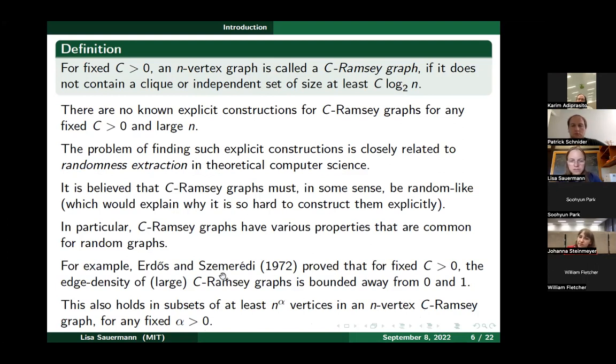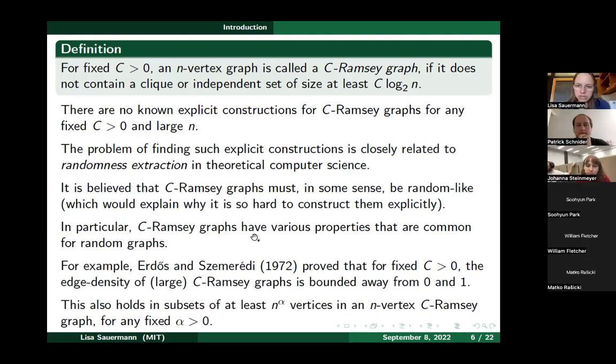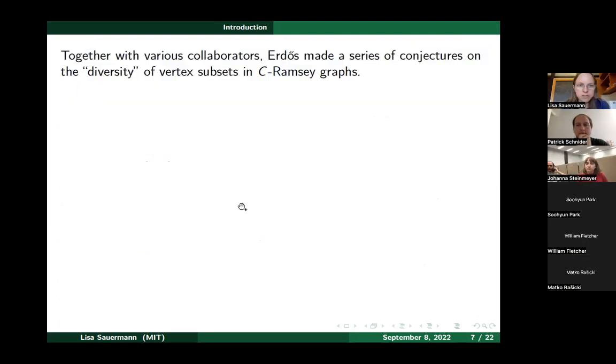And so that means the theorem doesn't tell you just something about the overall edge density, but it also tells you that in all induced subgraphs which are not too small, you have density bounded away from 0 and 1. And so that then gives you a much stronger statement about the edge distribution. So not just the overall density, but really in every subgraph, you have an edge density which is bounded away from 0 and 1. And that's a much stronger statement. Okay, so these types of properties are also typical for random graphs. And so in that sense, that's a random-like property.